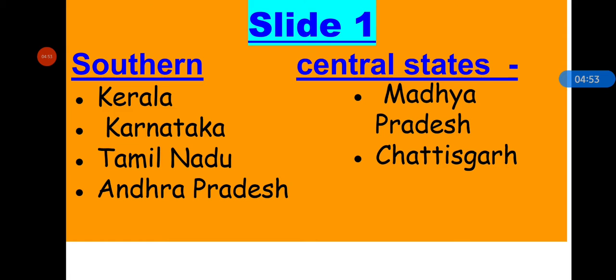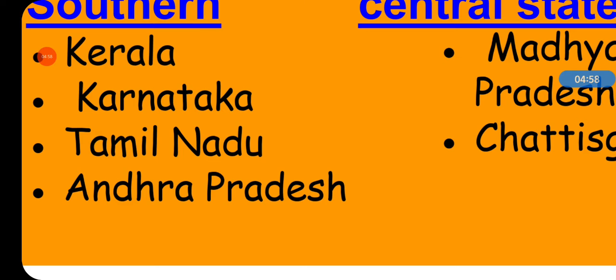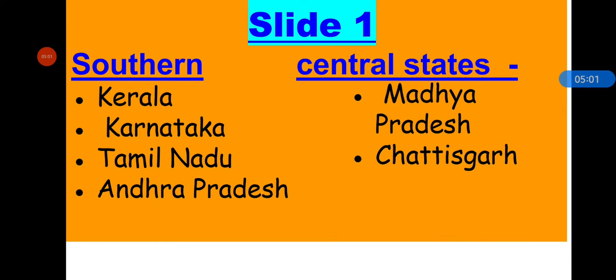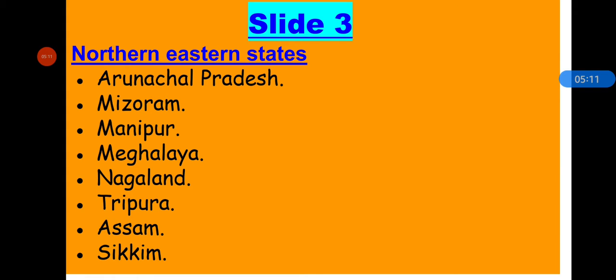Slide number 1, southern states: Kerala, Karnataka, Tamil Nadu and Andhra Pradesh, and central states: Madhya Pradesh and Chhattisgarh. Next is slide 2, western states: Rajasthan, Gujarat, Maharashtra and Goa. Next, north eastern states: Arunachal Pradesh, Mizoram, Manipur, Meghalaya, Nagaland, Tripura, Assam and Sikkim. In some slide, the capitals of slide 3 are written, so you need to match slide 3 with that numbered slide.